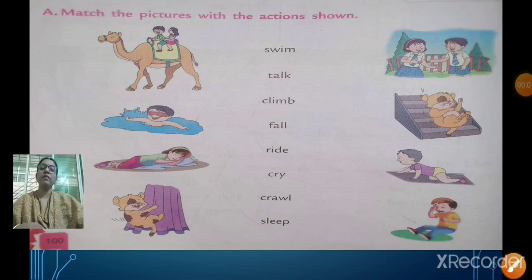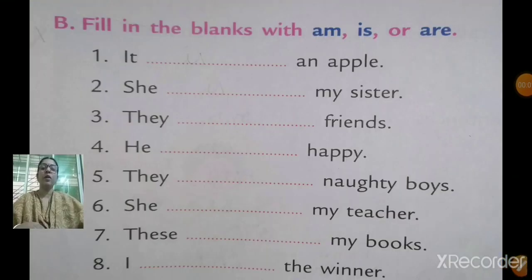Now let us start with the next question. B question. Fill in the blanks with am, is or are. So you have to use this word am, is, are in this blank space. Before that, I will explain you when to use these words. Now am.